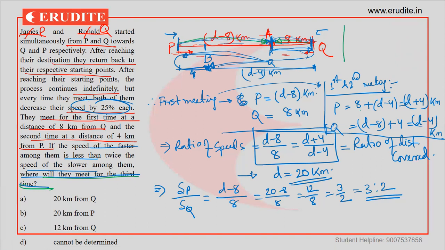D minus 8 plus 8, right? D minus 8 plus 8. So for the first meeting, what is the total distance covered by both? That is total D kilometers.